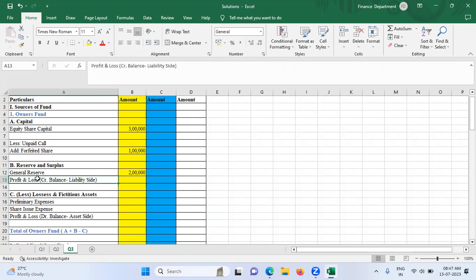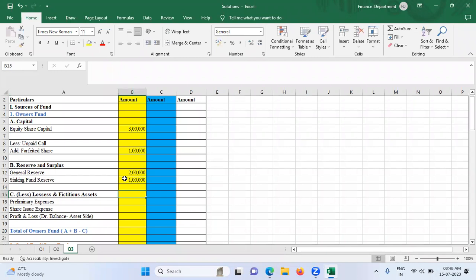Yes. Okay, thank you. Now after general reserve, we have sinking fund reserve. Now, when I say sinking fund reserve, what is the amount of sinking fund reserve? It is 1 lakh. Sinking fund reserve 1 lakh.